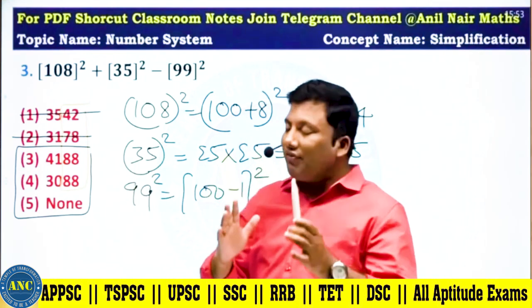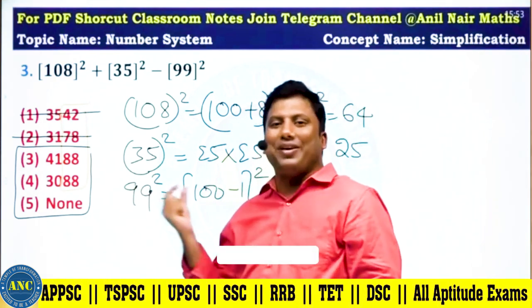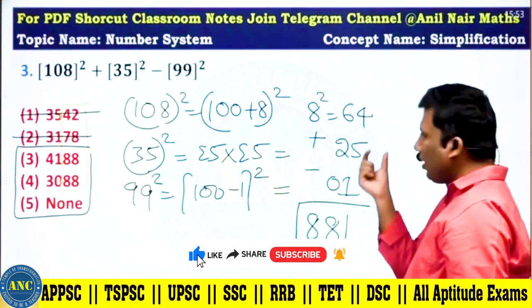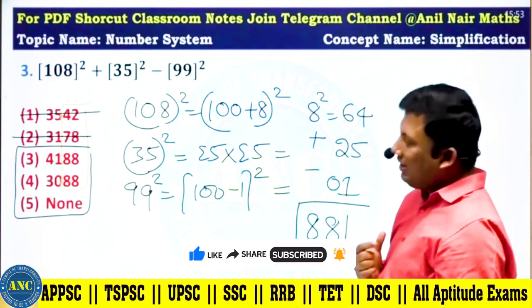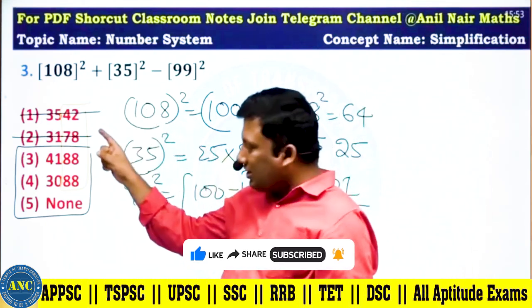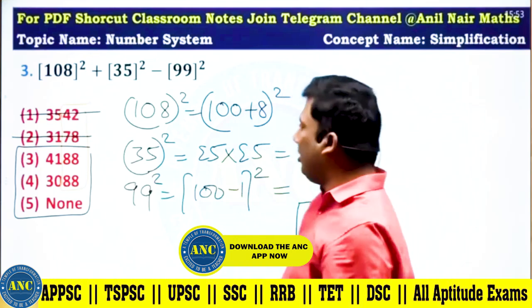35 square, 5 into 5, the last two digits are 25. 99 square, 100 minus 1 squared is 1. 64 plus 25, 89 minus 1, 88. The answer's last two digits are 88. Only the first option and the second option can be eliminated.